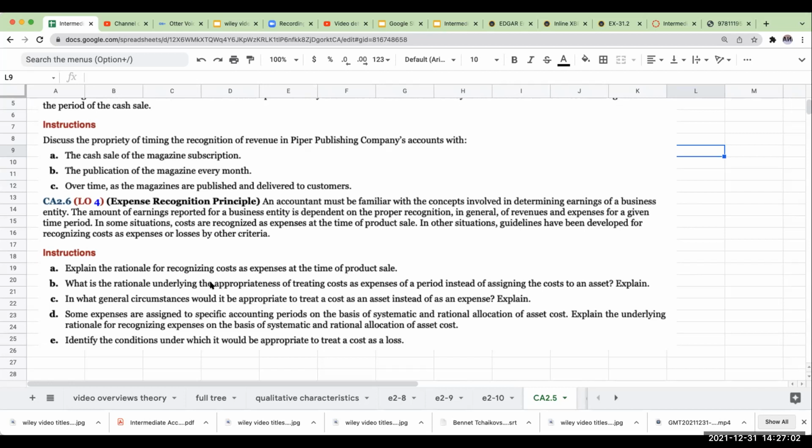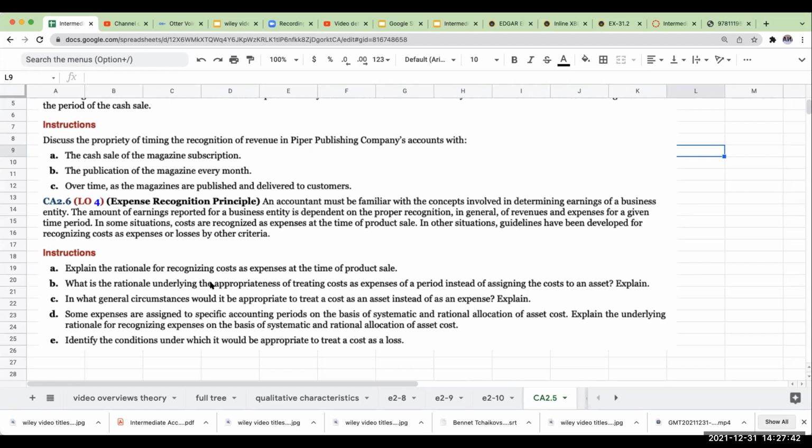In what general circumstances would it be appropriate to treat a cost as an asset instead of as an expense? If I'm a manufacturer and I have work in process and raw materials, those types of costs should be an asset until I sell it. So in that case, the cost would be an asset. If I'm self-constructing an asset, like property, plant, and equipment, that's going to go into construction in process. So that's what that is.